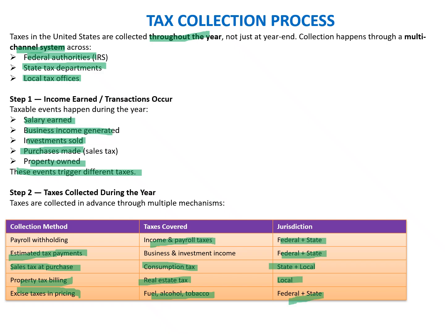So these collection methods are nothing but the method through which tax is getting collected. If it is a salary, then it is through payroll withholding taxes. If it is a corporate tax, then the company has to estimate that tax and deposit that tax. If it is a business and investment income tax, then it is an estimated tax payment by the person who has done that assessment. So income earned during the year is step one. Step two is the tax collected during the year. So we'll move to the next slide and see the remaining steps.